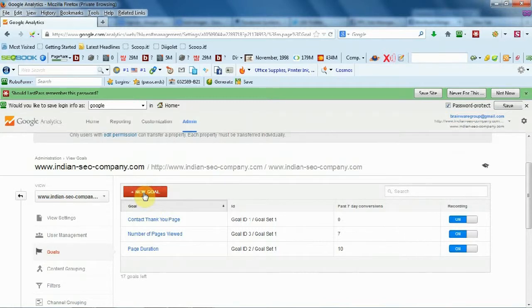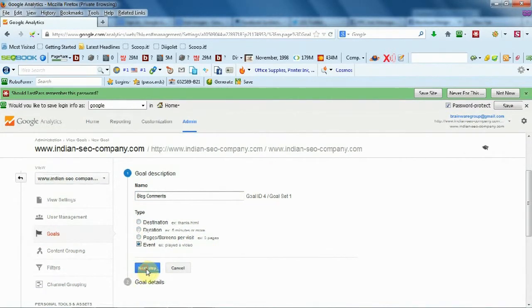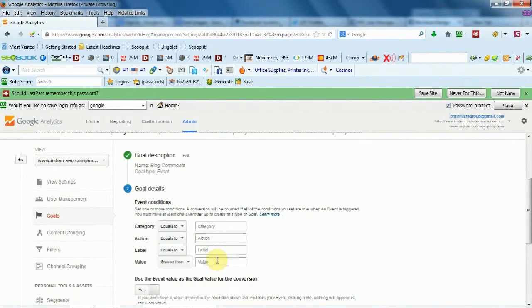Click on the new goal button. Under the goal description, a name box will appear. Write a goal name. Next, you need to choose the event option and then click on the next step button. Under the event conditions, you will find 4 options available, such as category, action, label, and value.